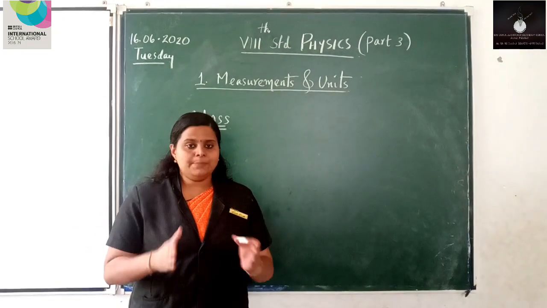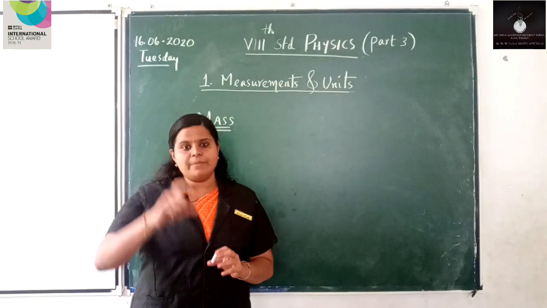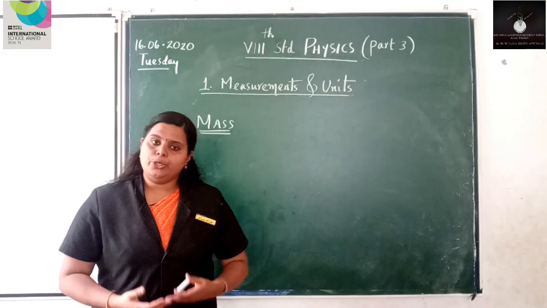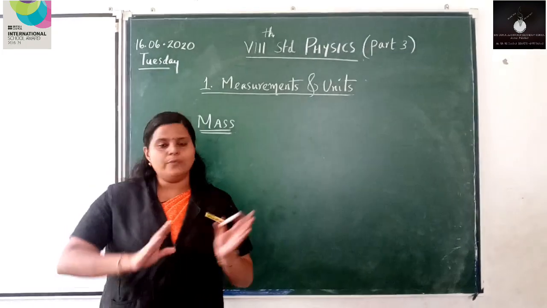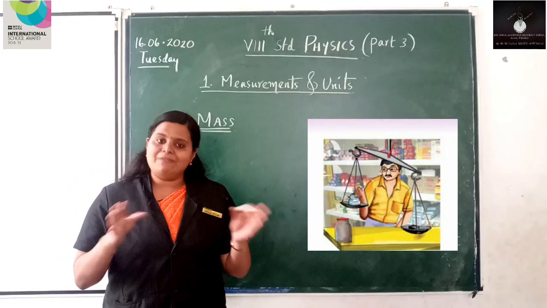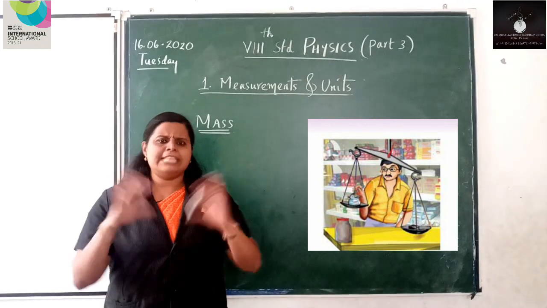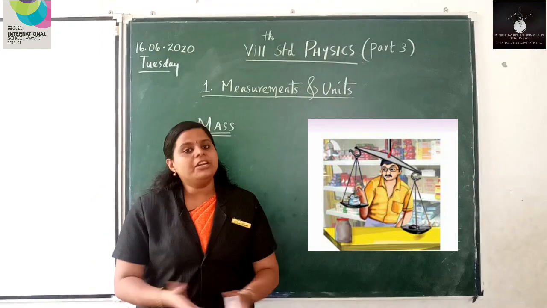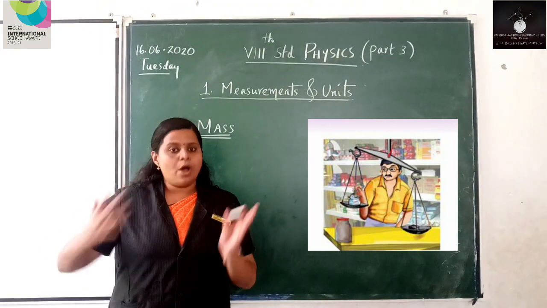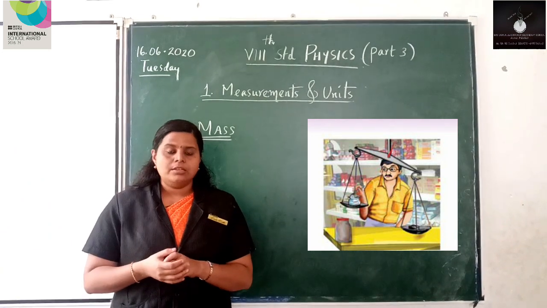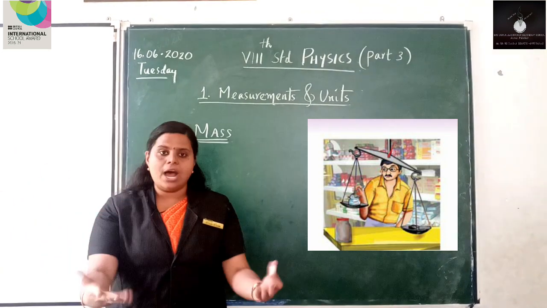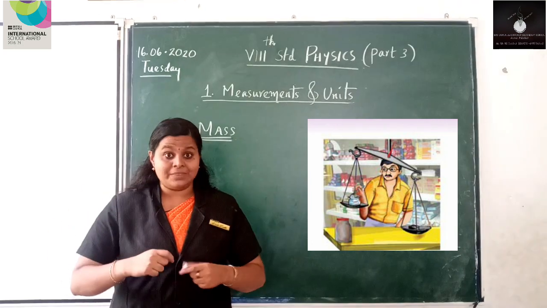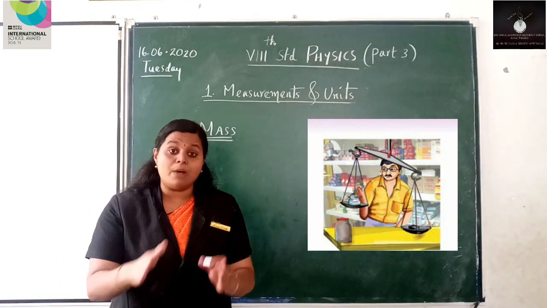So at this point, I would like to recall one example which I have discussed in our first class. If you want to buy some quantity of sugar, you will go to a shop and the shopkeeper will weigh and give you. So just imagine that you want 100 gram of sugar. But my question is, how will he confirm that he is giving you 100 gram of sugar?